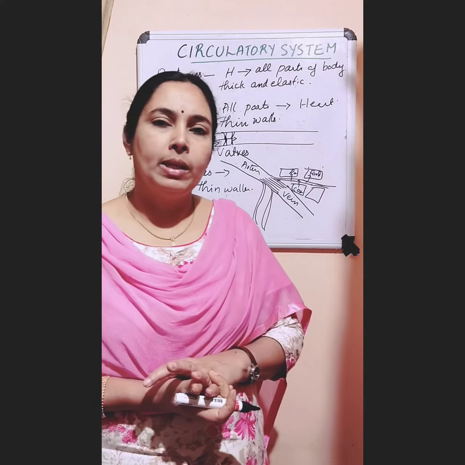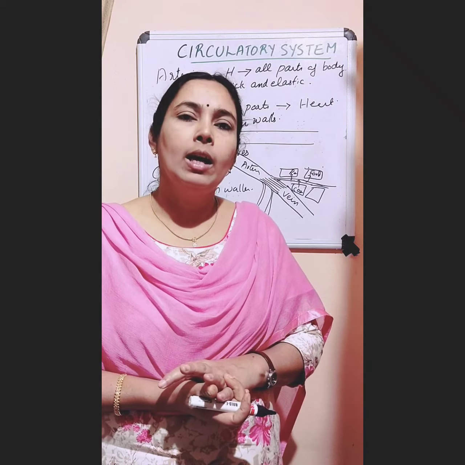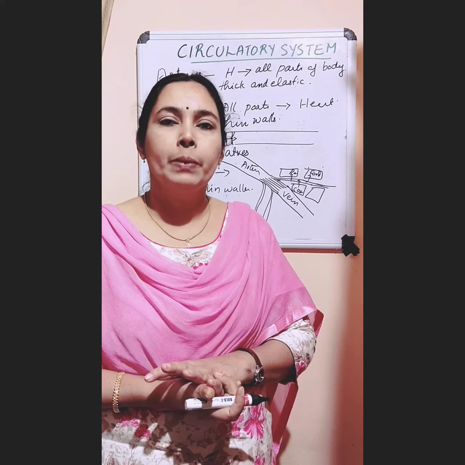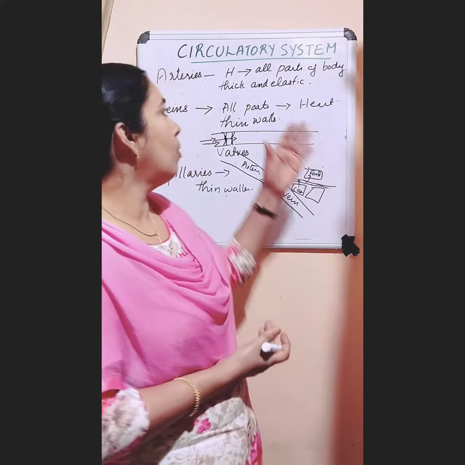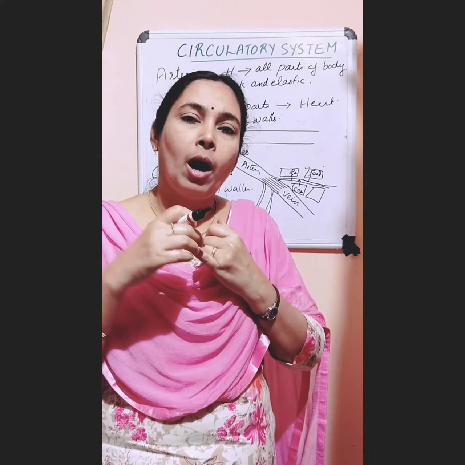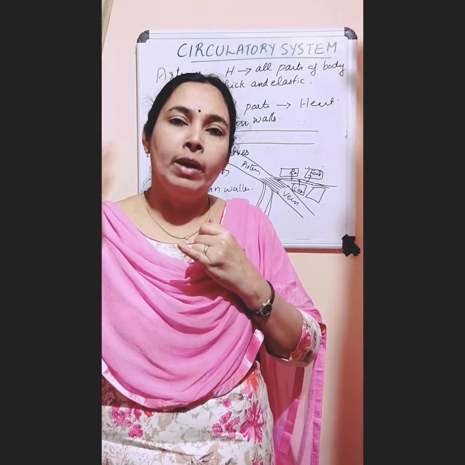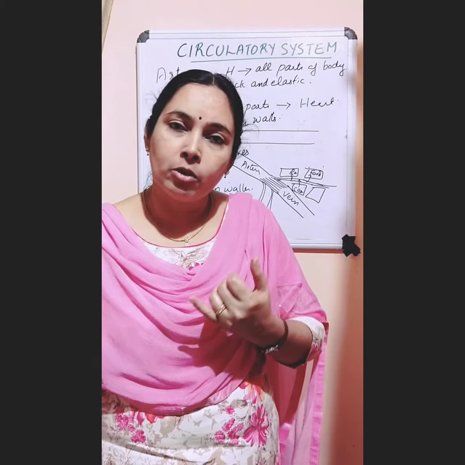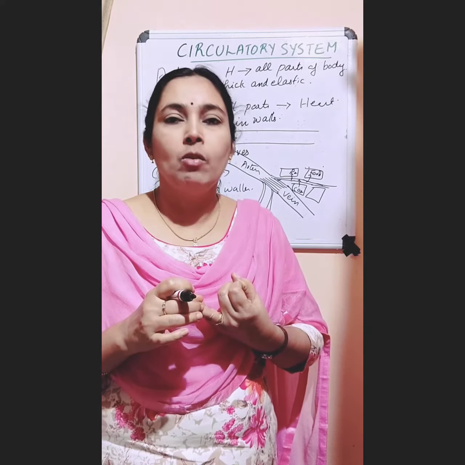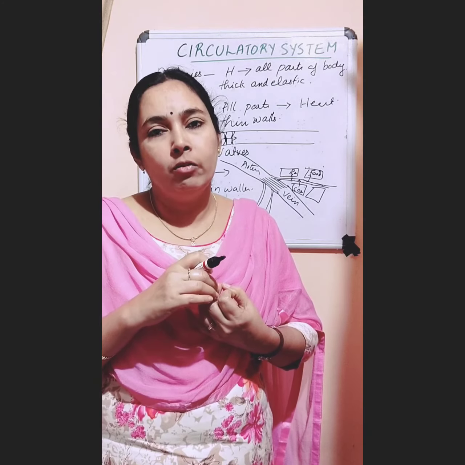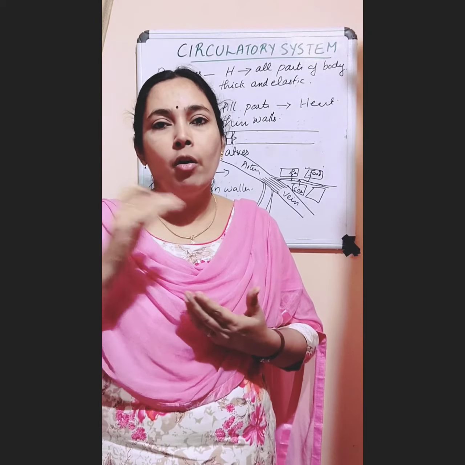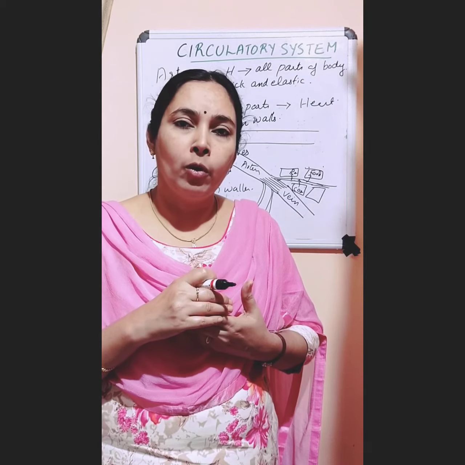So the exchange of materials between blood and body cells takes place in our capillaries. Okay. So what is the difference between arteries and veins? Arteries carry blood from heart to all parts of our body. Veins carry blood from all parts of our body back to heart. Arteries have thick and elastic walls. Veins have thin walls. Arteries do not have valves, but veins have valves to prevent the backflow of blood.